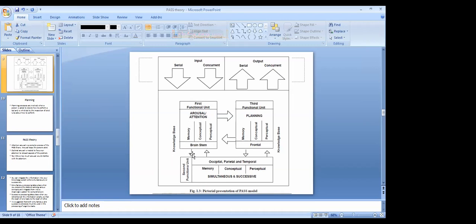Then it goes to the brainstem. On the brainstem, our memory, the table of 4, conceptual and perceptual things will come. How it all depends on what all things, cultural. According to the culture, we start arousal. Because at some places, if you say something, it may not arouse the brain. Some words. Suppose in a girl's hostel, you say, see a girl.